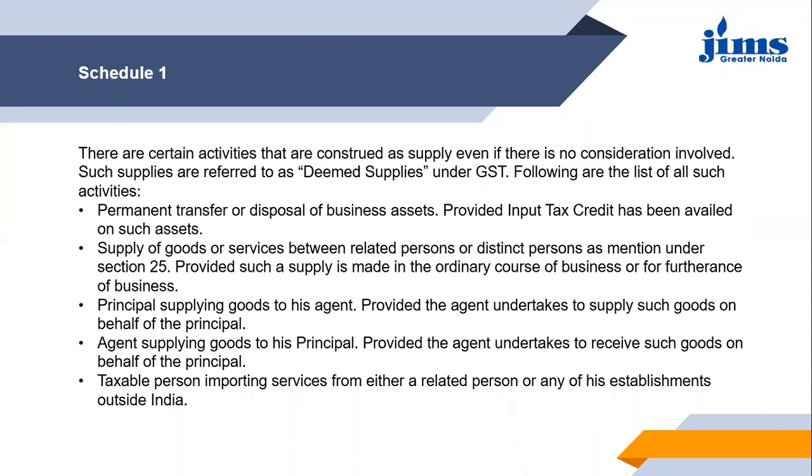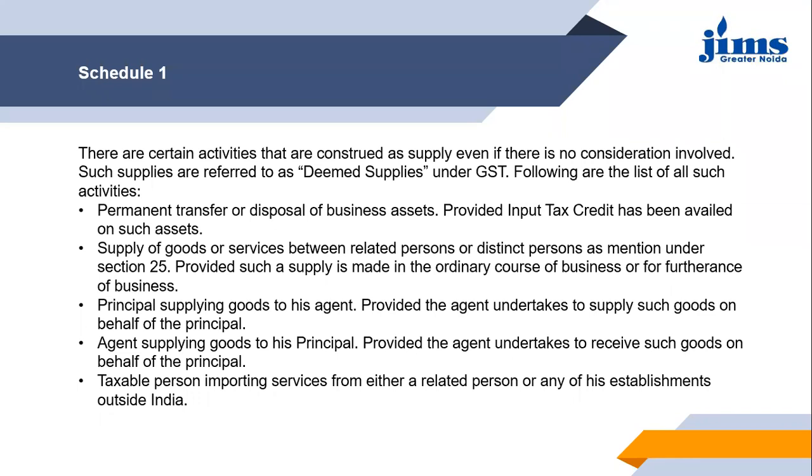Then comes the next, that is principal supplying goods to his agent. Next is agent supplying goods to his principal. Though both of them are working on behalf of each other, but still if the supply is happening and the goods are moving, in that case, it will be considered as a deemed supply, though it is without consideration.